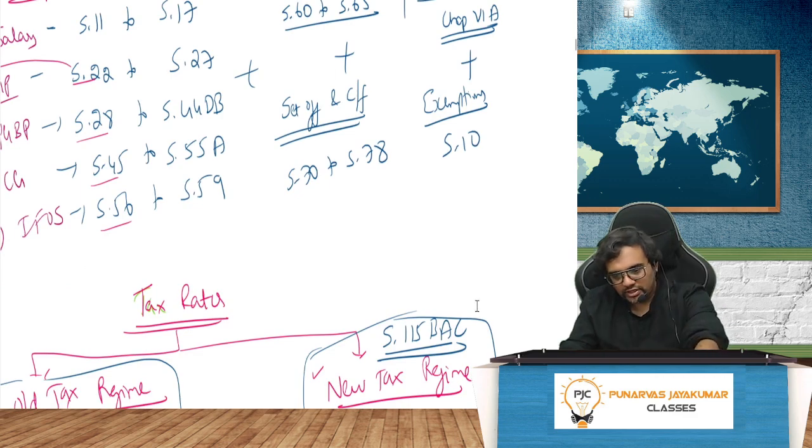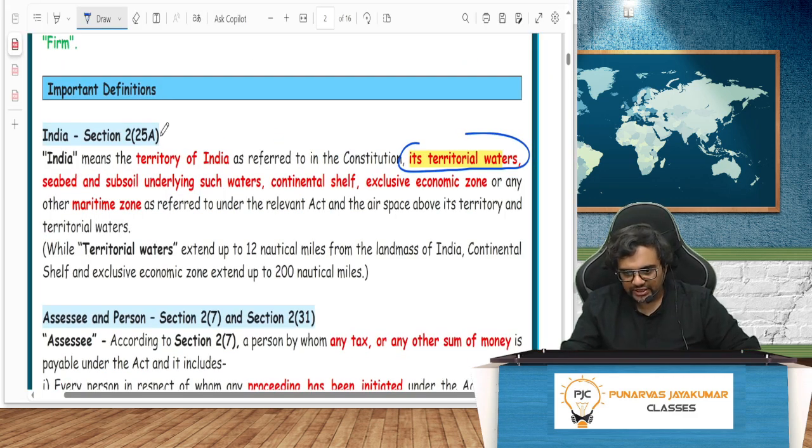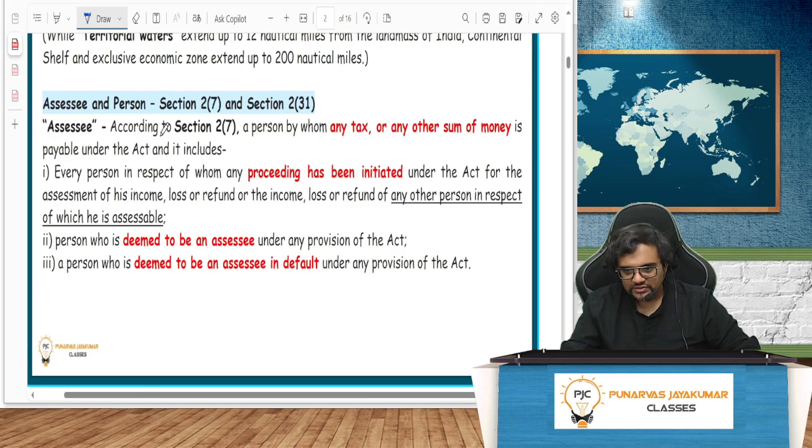Anyway, now coming to the tax rate. So this is one part, guys. Assessee, we have already discussed. As I said, an assessee is a person to whom any tax or any other sum of money is payable under the Act. What do you mean by the sum of money?